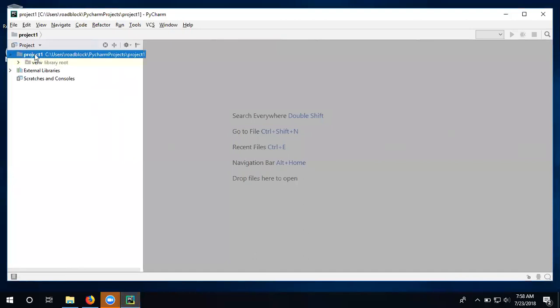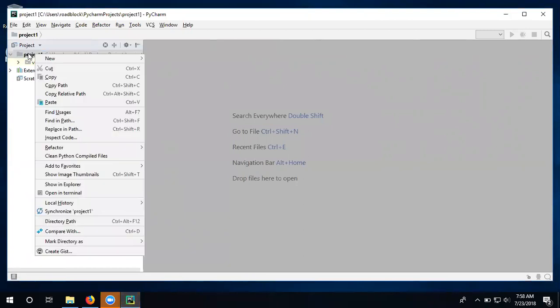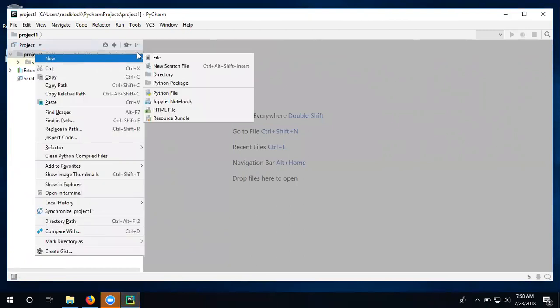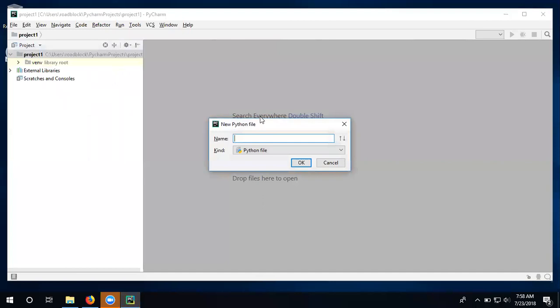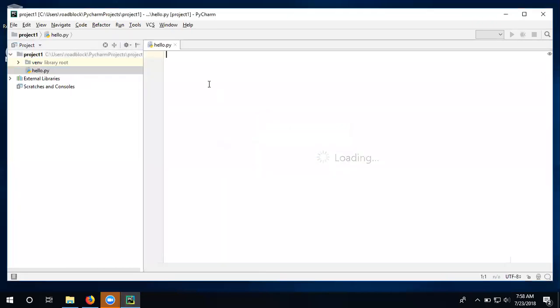Just right click over here. It asks what file you want to create: a simple text file, directory, Python package, Python file, Jupyter notebook, HTML file. We are going to test it with a Python file. Name it hello.